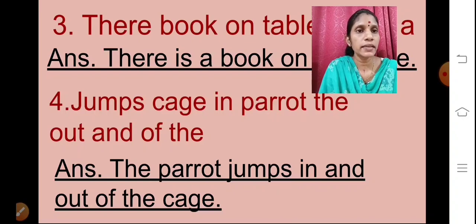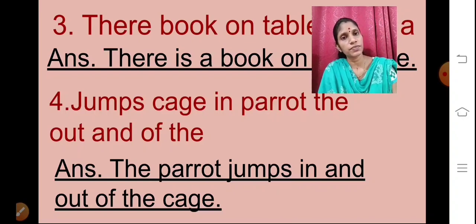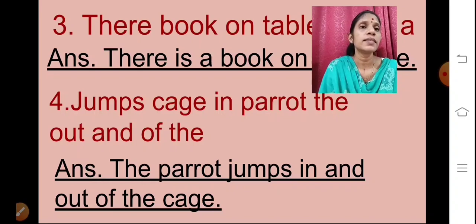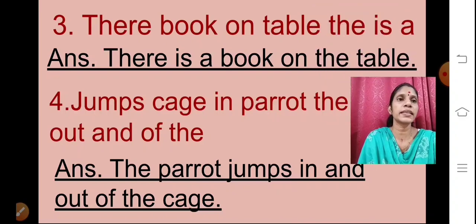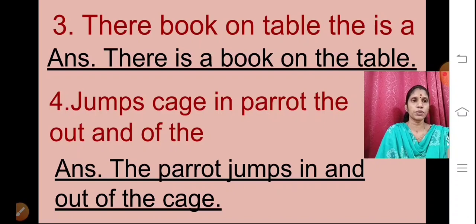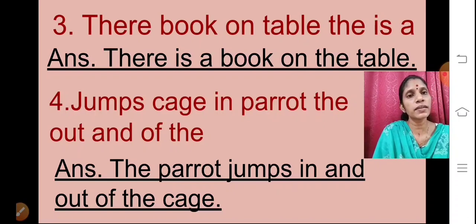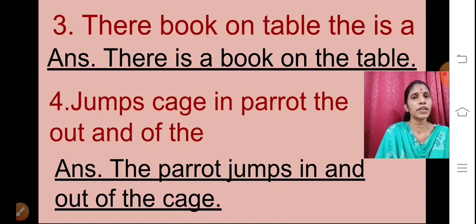So here again you can see the T of "The" is capital. And after writing the sentence, I have put a full stop. Okay, children? Are you all writing? Yes, right. I am waiting for you.